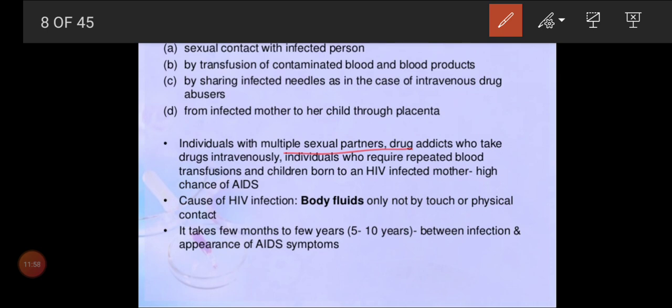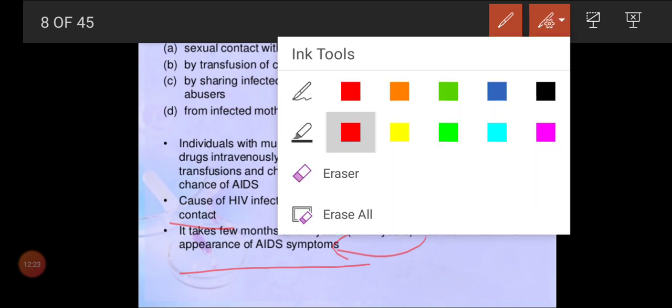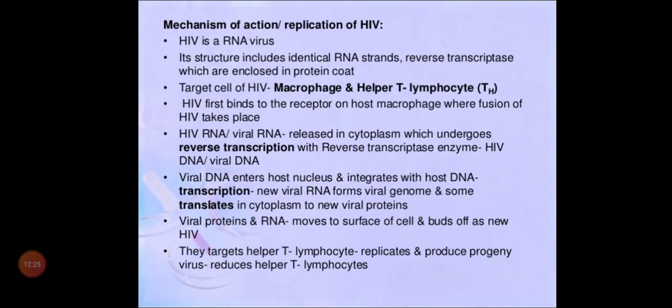HIV infection spreads through body fluid only, not by touch or physical contact. And it takes a few months to a few years, even 5 to 10 years, to express its symptoms. Between infection and appearance of symptoms, it is very, very dangerous.